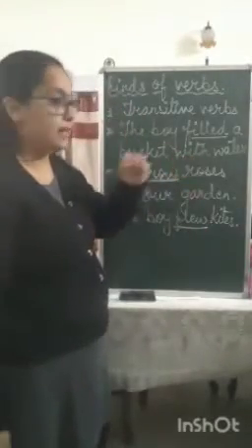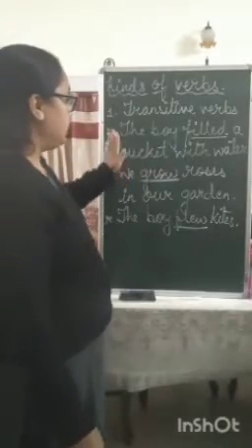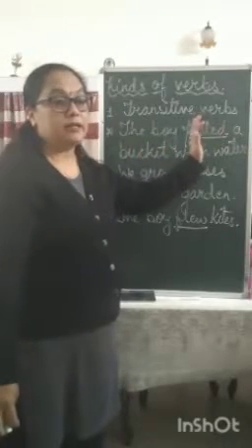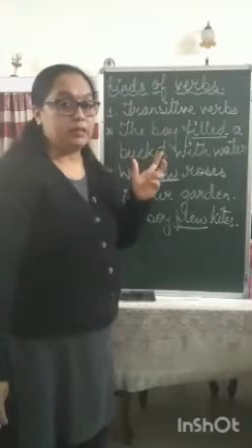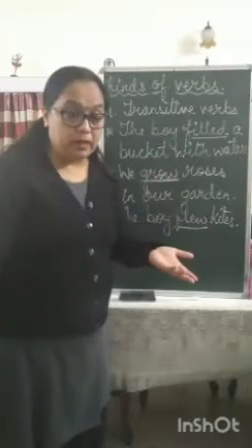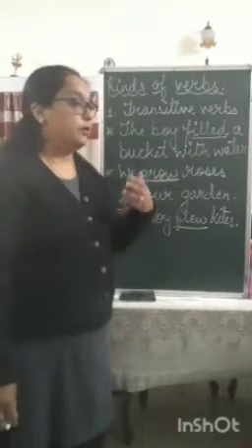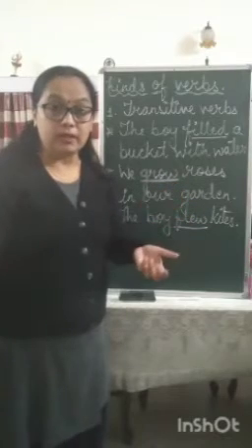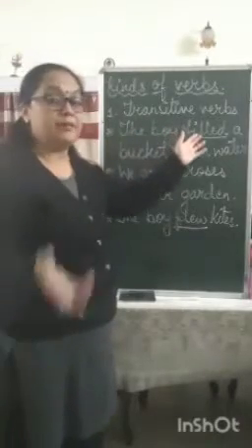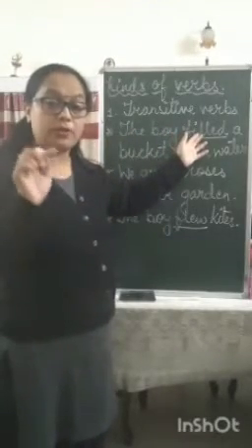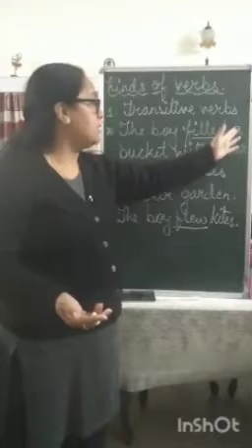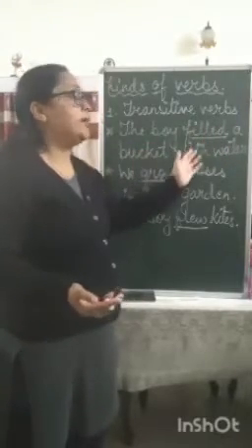Just concentrate on these words. Why have I not read the complete sentence? I'll tell you why. Now when we say the boy filled, don't read the remaining part. If we say the boy filled, it sounds very incomplete. So obviously we have to ask, what did the boy fill? Did the boy fill juice in a jar, or water in a bottle, or what did the boy do? So we say the boy filled, then we have to ask, the boy filled what? The question word comes, what? What did the boy fill? So the remaining part is the boy filled a bucket with water.